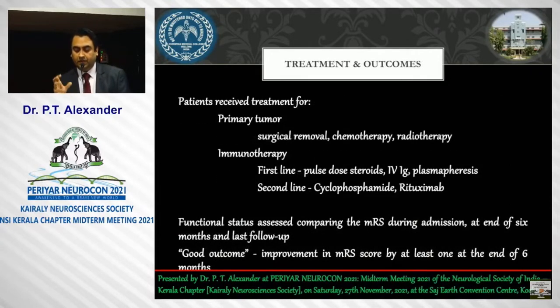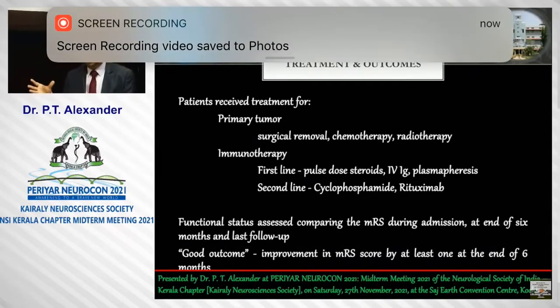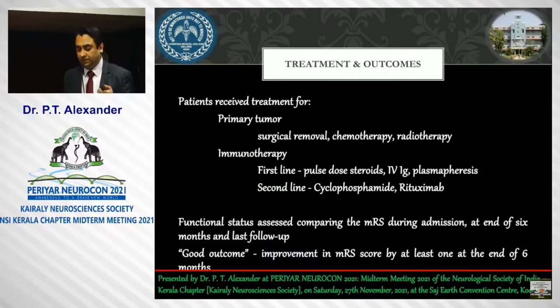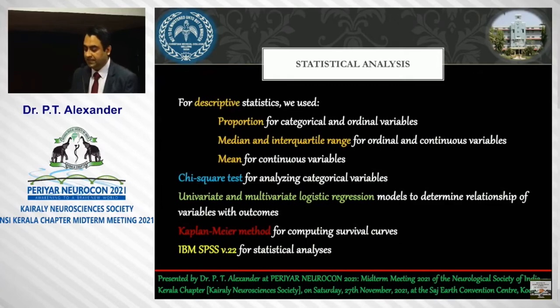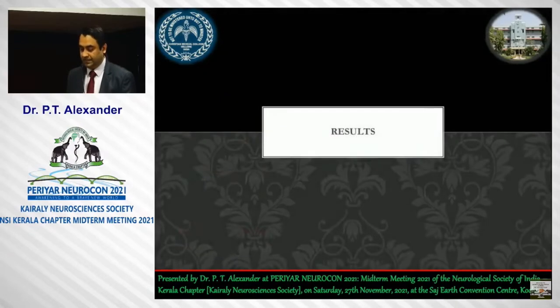Treatment and outcomes: all the patients received treatment for a primary tumor if they had one. Depending on the tumor, the treatment is selected, and immunotherapy, both first line and second line, was given at discretion. Functional status as the outcome was classified with the MRS at admission, 6 months, and last follow-up. A good outcome was an MRS that improved by 1 at 6 months. Statistical analysis: descriptive statistics by proportion, mean, and median. Chi-square and logistic regression were used. Survival curves were by Kaplan-Meier, and we used SPSS version 22 for statistical analysis.